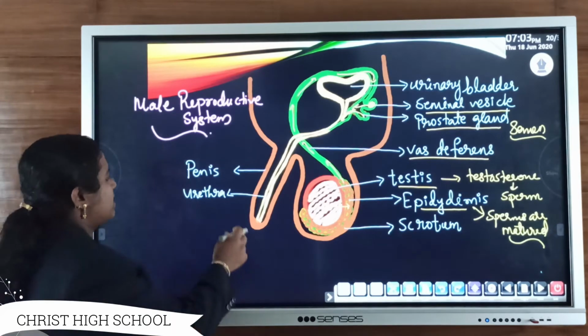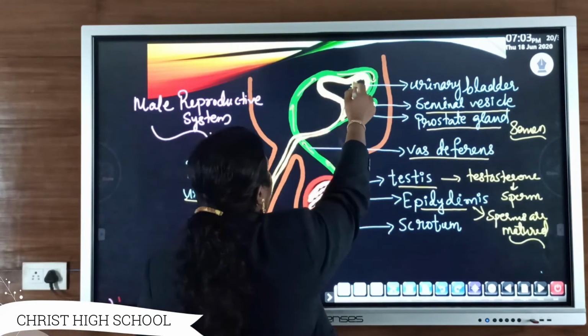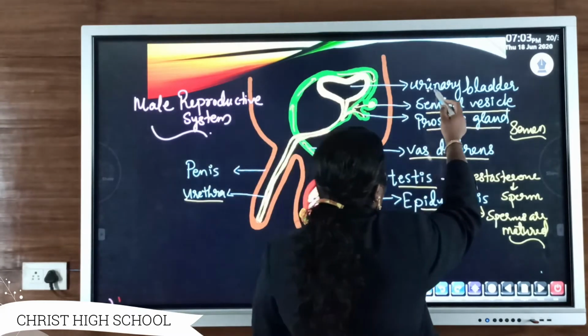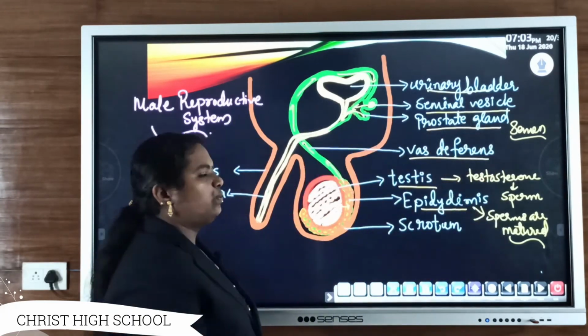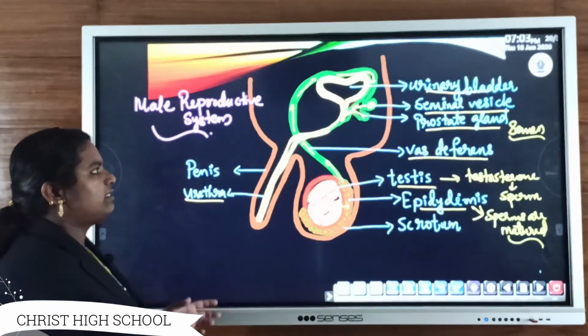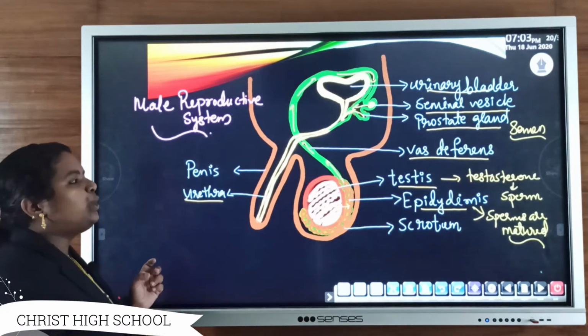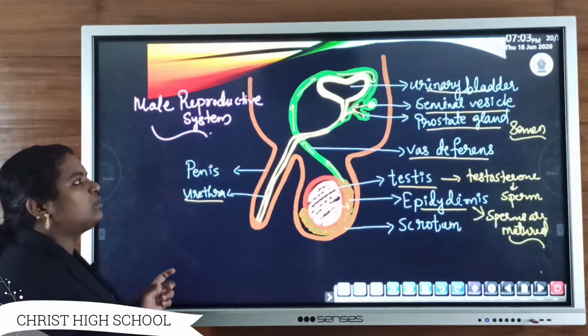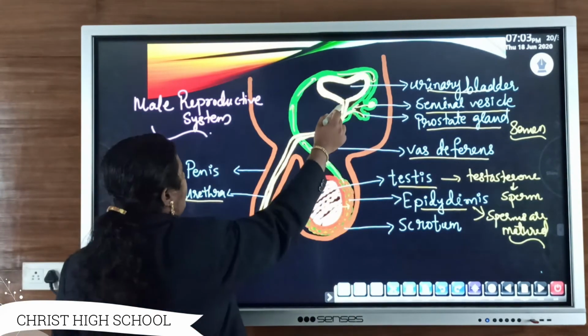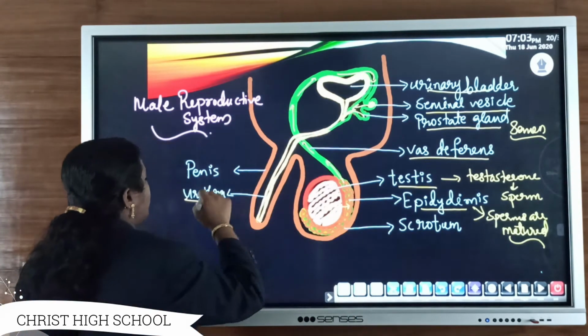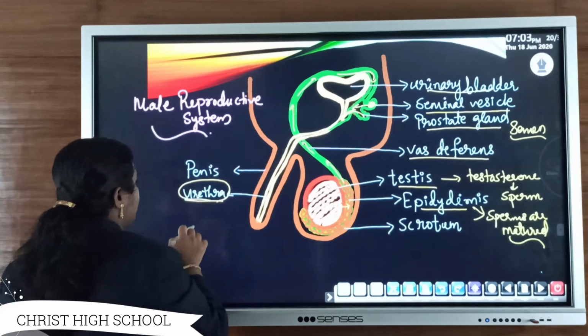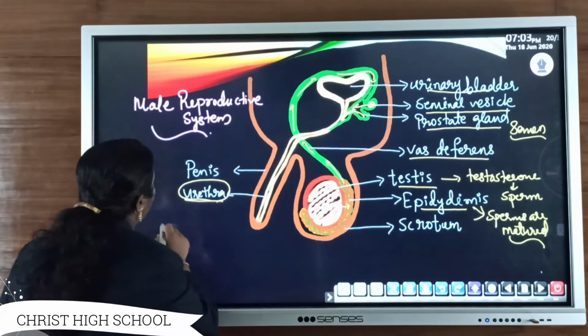Another tubular structure is the urethra, and there is a sac-like structure known as the urinary bladder. Urine which forms is stored inside the urinary bladder. Urine from the urinary bladder also moves through another common opening, known as urethra. So urethra forms a common passage.